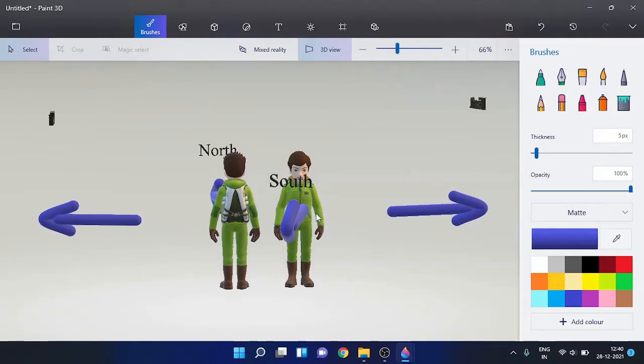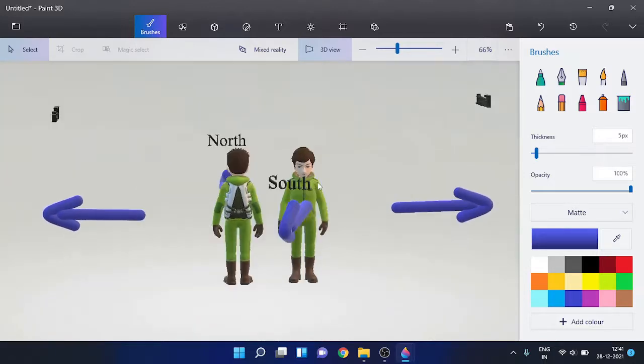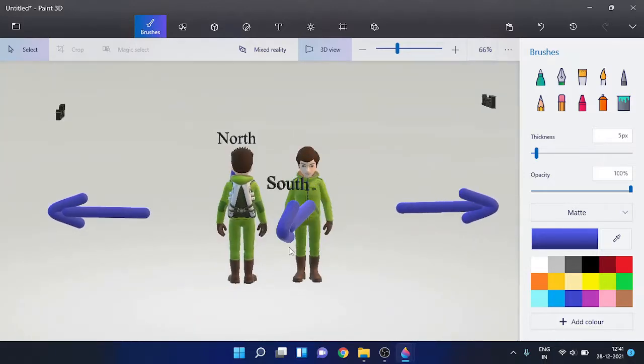So one basic thing you have to understand is that when a man is facing towards the north, his west is in this direction and his east is here. But when a man is facing towards south, then with respect to my frame, since I am sitting in the north, for me his west will be here and his east will be here. And that's pretty much it.